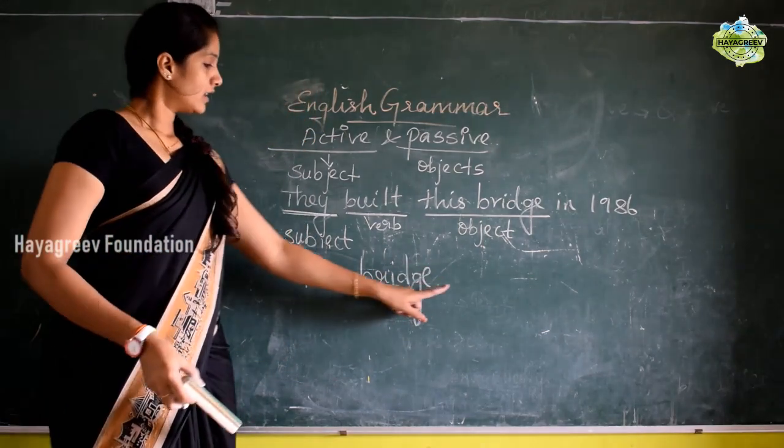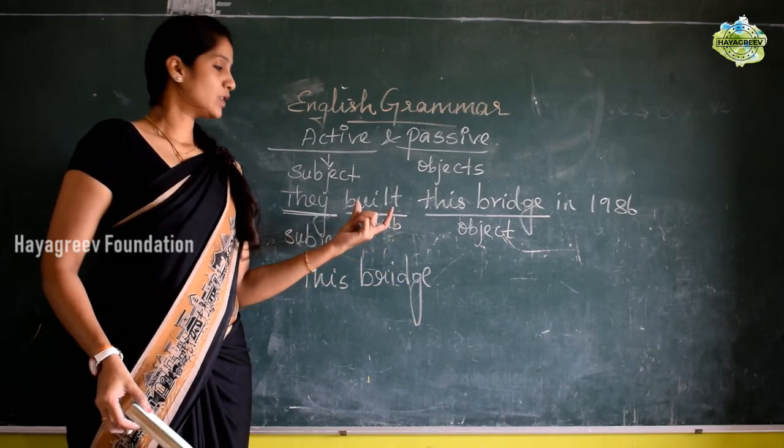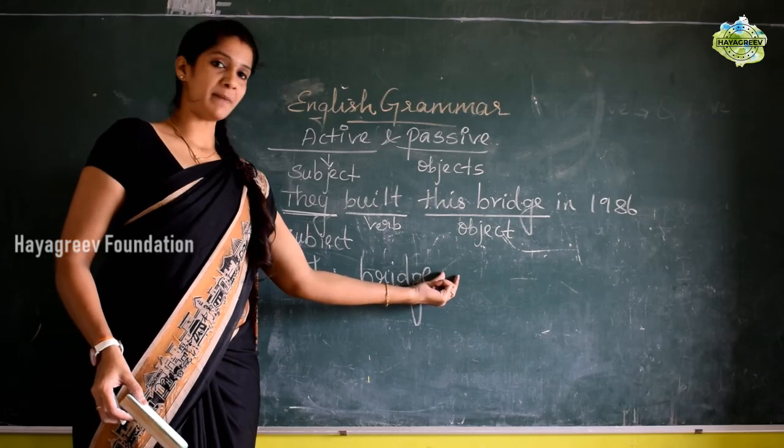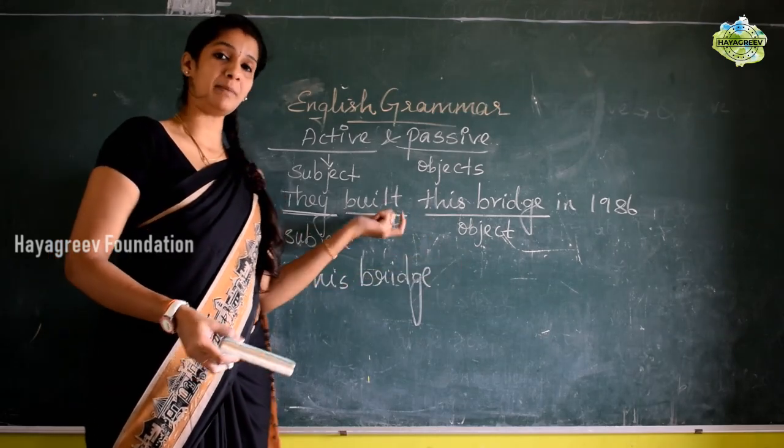And next is the verb. The verb we used here is built. So built is a past tense, so we are going to use the respective auxiliary verb for the past tense.